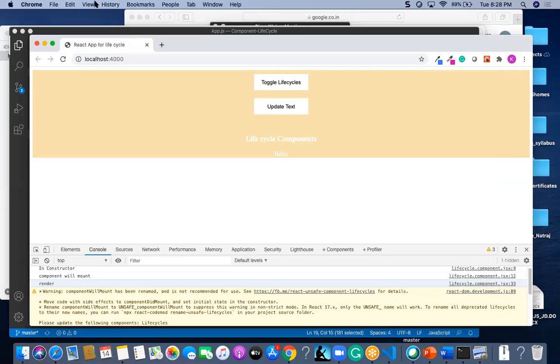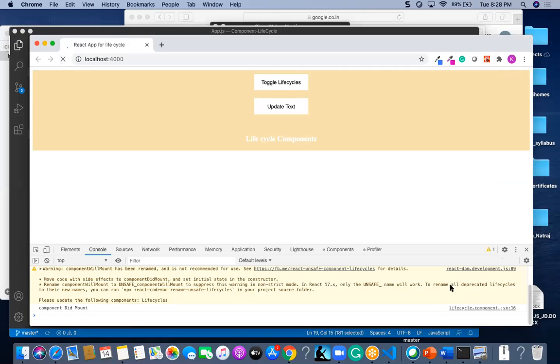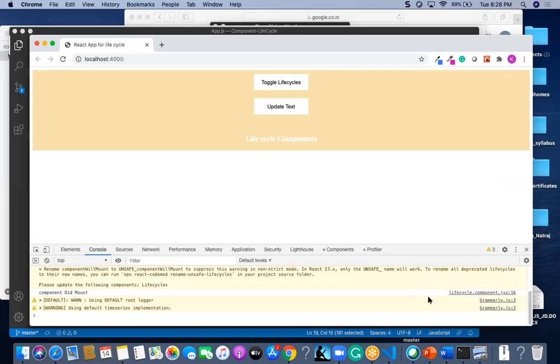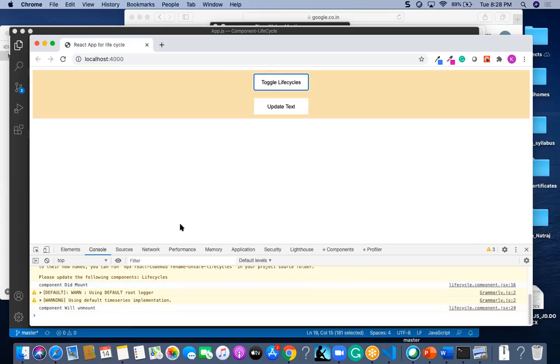So if you see at the very first point of time, the first one is the constructor method, the second one is the will mount method, the third one is render, and the fourth one is component did mount. All these four are loaded at the very first point of time. Now if I click on this toggle life cycles, it is just a read only process. It has only updated the state. At that point of time the component will mount will be executed.